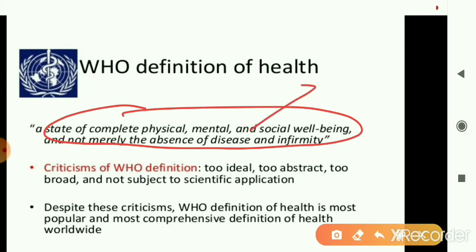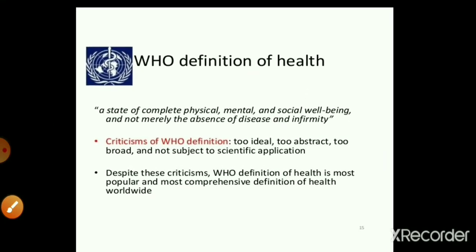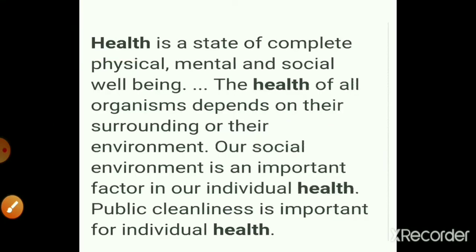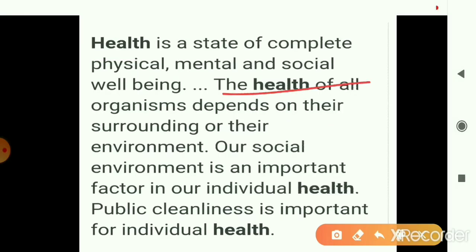And if health is this, then health cannot be achieved by the person alone. You cannot be healthy just through personal effort, because the health of an individual depends upon the surroundings or the environment.